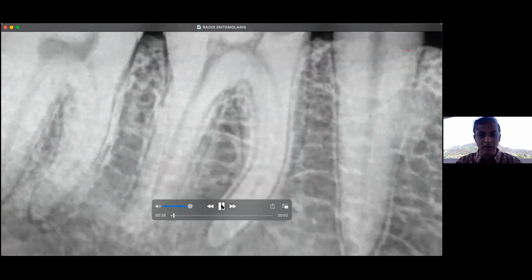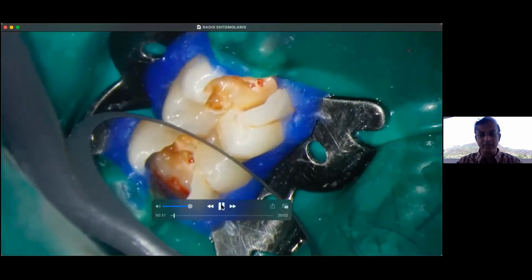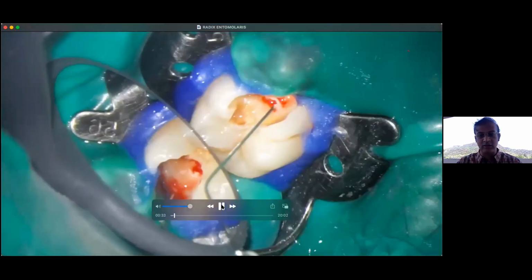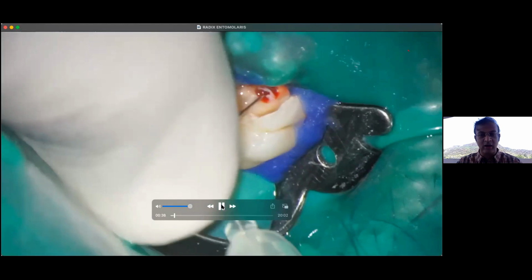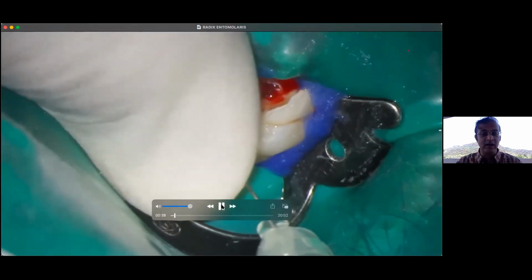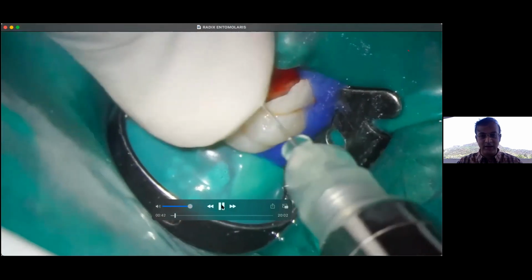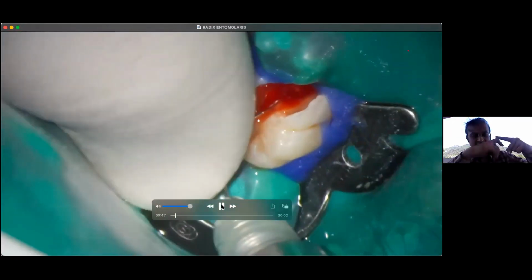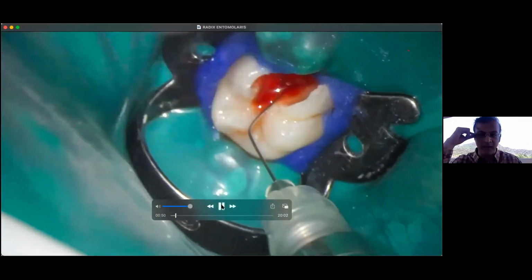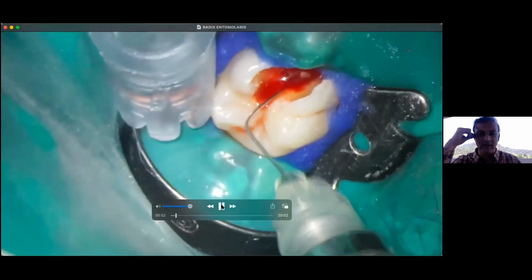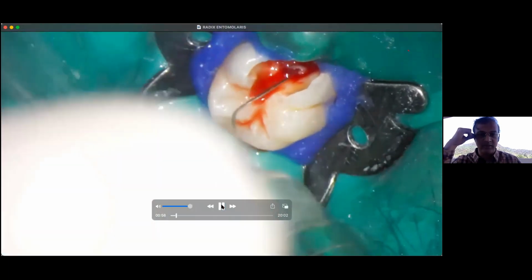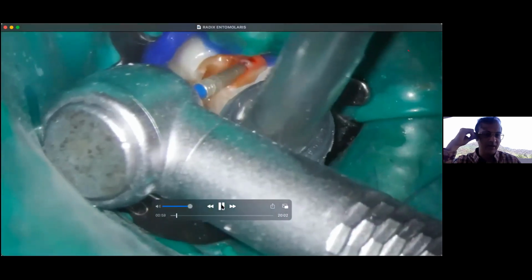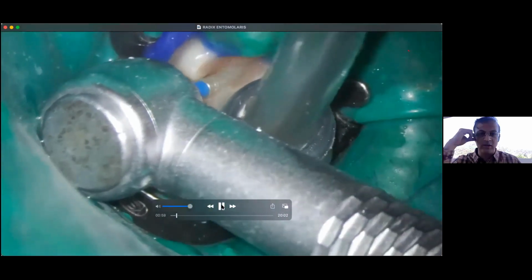This is a lower molar, as you know, and which has got radix entomolaris. So there was a distal root which you could see. So I'm giving intracanal, intrapulpal anesthesia. You see how I have bent the needle and I secure the needle well over there. I always prefer to give intrapulpal anesthesia, so the pain is drastically reduced for this patient. Okay, and I usually use TR13. That's my favorite bur which I use.